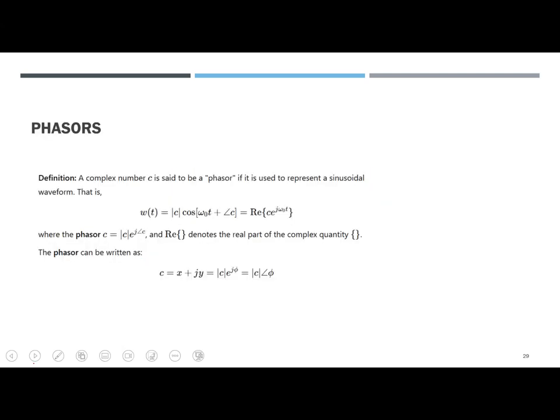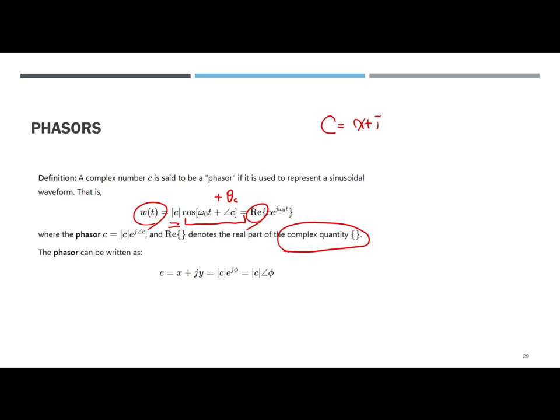All right, this is the phasor form. Again, this is the signal, A over T, the amplitude, absolute value, cosine omega 0 t, a function of the phase, sometimes theta, it's up to you. Then the real part denotes the real part of the complex quantity. So C is x plus jy, some value.